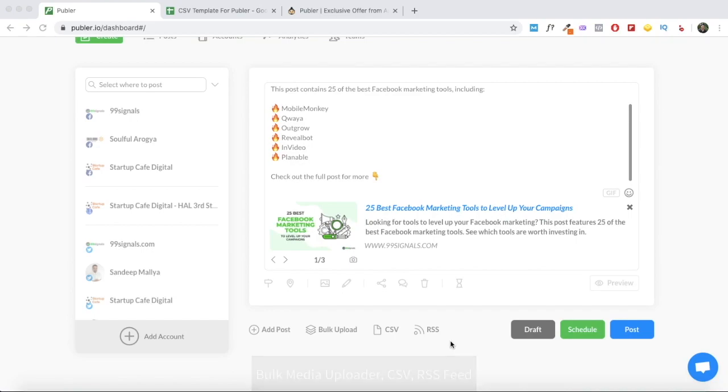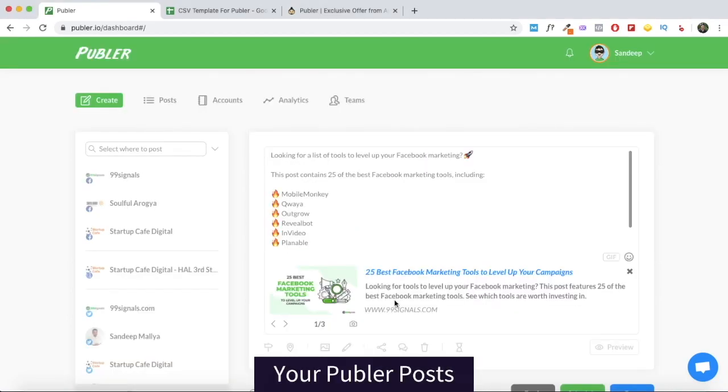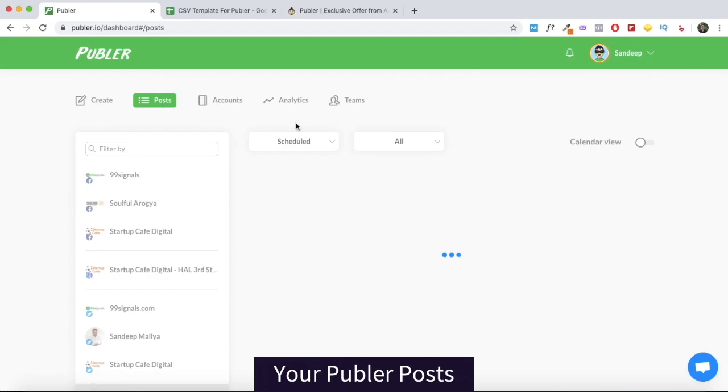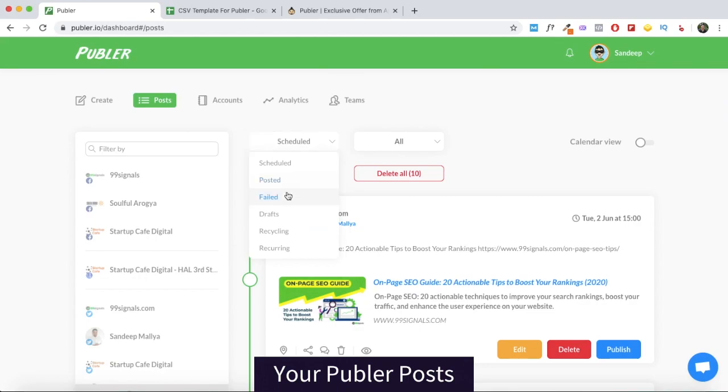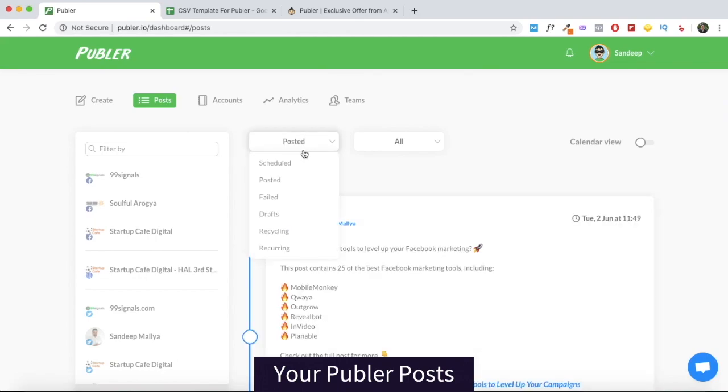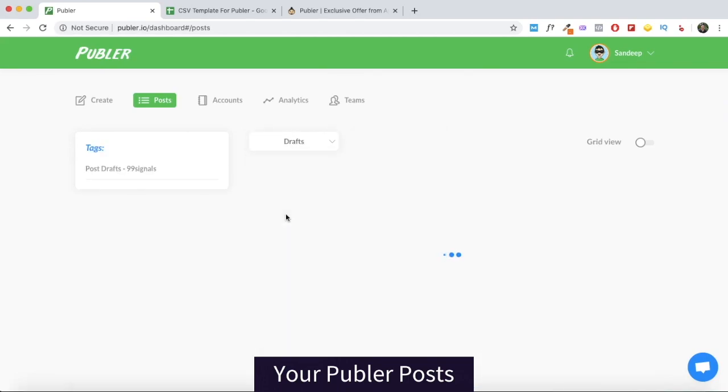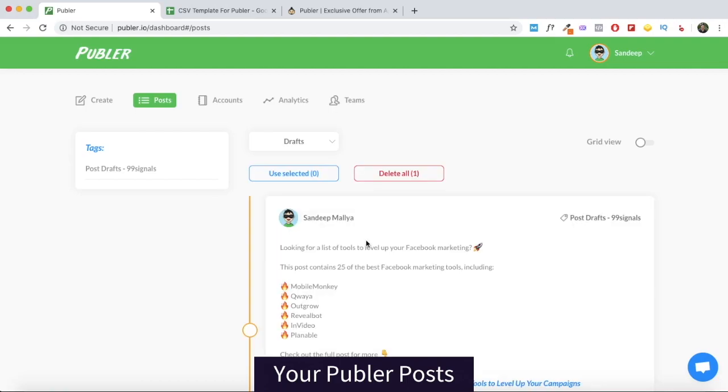Now, I don't use any of these three options here, but if you find them useful, you can start using them. Now, to view everything that you have scheduled and posted or drafted on Publer, you can just visit the post section here, and you can see all your scheduled messages. You can see everything that you have posted, and you can even see all the drafts. So if you have anything saved, you can view them all here.